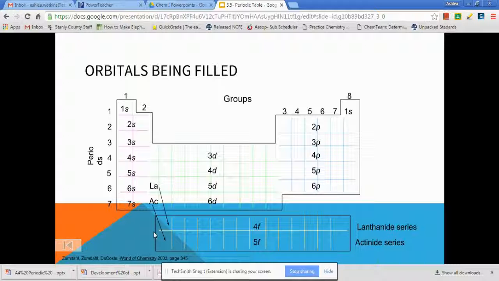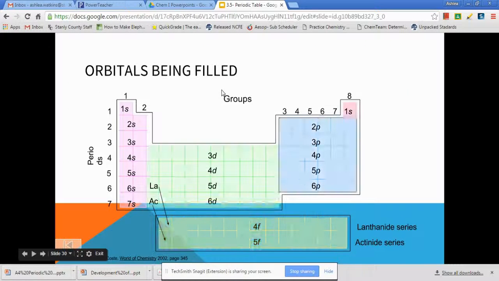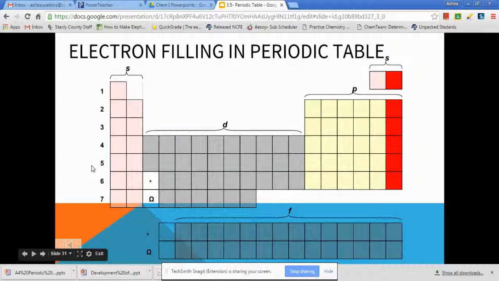So if you look here, I've got 1s through 7s, 3d to 6d, 2p to 6p, and then 4f and 5f down at the bottom. Okay, so if we look at the next picture, I'll be able to explain it a little bit better. Here we go. So columns 1 and 2, groups 1 and 2, are considered our s groups. And if you think about it this way, an s orbital can only hold 2 electrons.